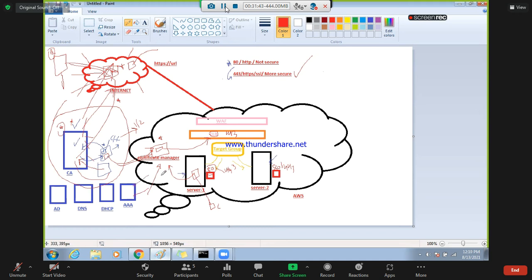Once a user comes here, their credentials will automatically be created, and you don't need to provide your username and password again in the organization. That is single sign-on. One time you just need to log in, and all the rest of the single sign-on applications will take your username and password.